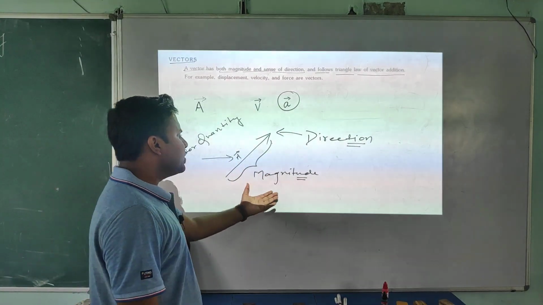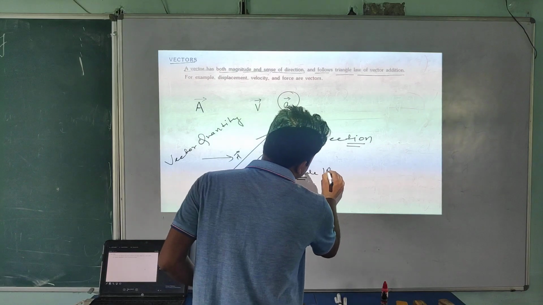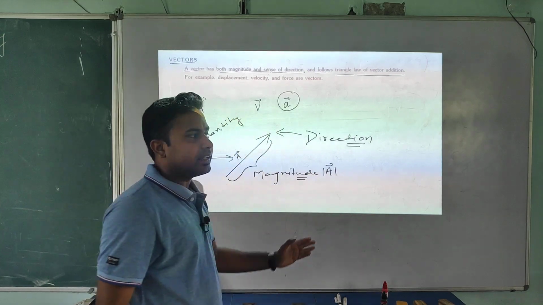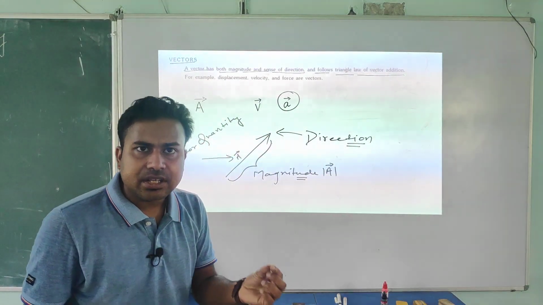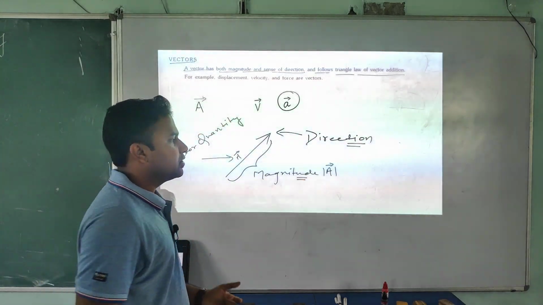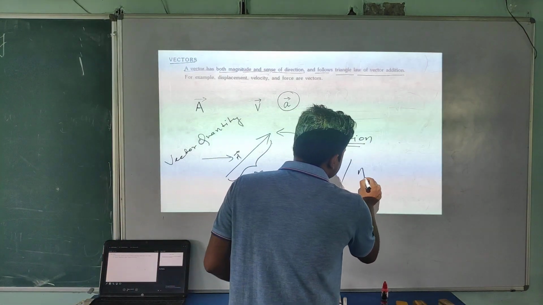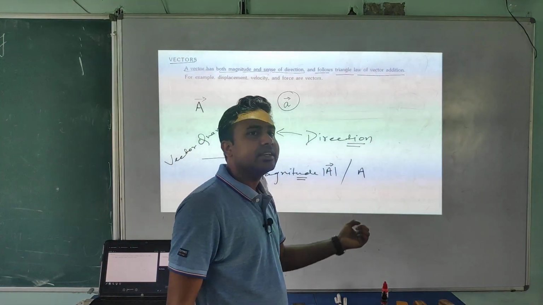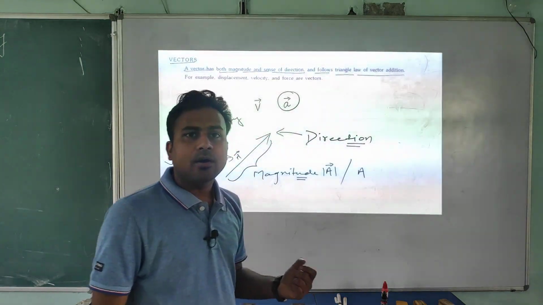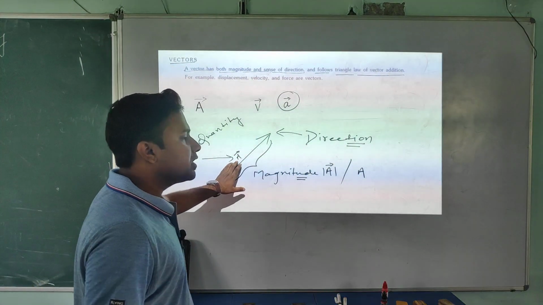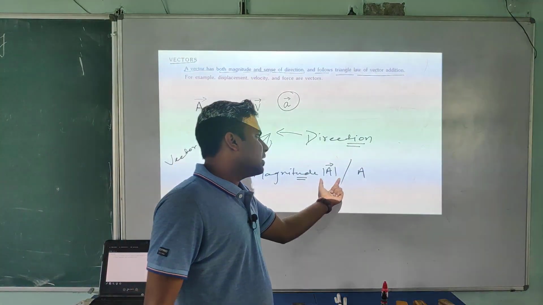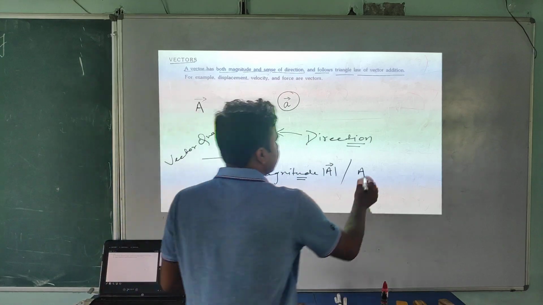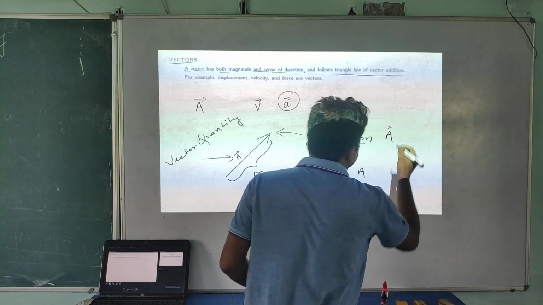Okay, mathematically how do we represent the magnitude? We represent magnitude by the mod sign. This is the A vector, and if you put a mod on that A vector, it means it's representing the magnitude of the vector quantity. Or another way, just by A. अगर आप सिर्फ A लिख दो, if you are just writing A, it means that's the magnitude of that A vector. The vector is what here? A with this arrow sign. This one and this one denote the magnitude. Direction, we denote direction with the cap.